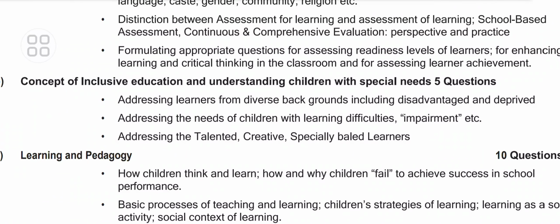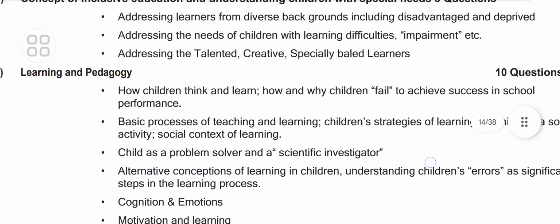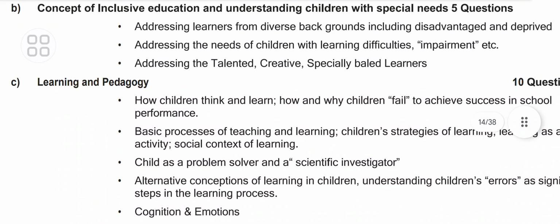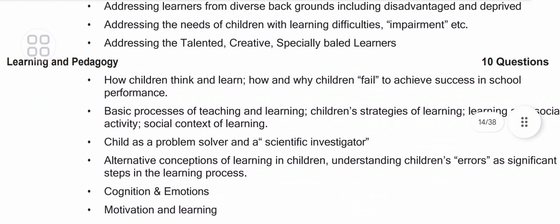So there are 5 questions: addressing learners from diverse backgrounds, addressing the needs of children, addressing the talented, creative, specially abled learners, learning and pedagogy, how children think and learn, how and why children fail to achieve success in school performance, basic processes of learning.